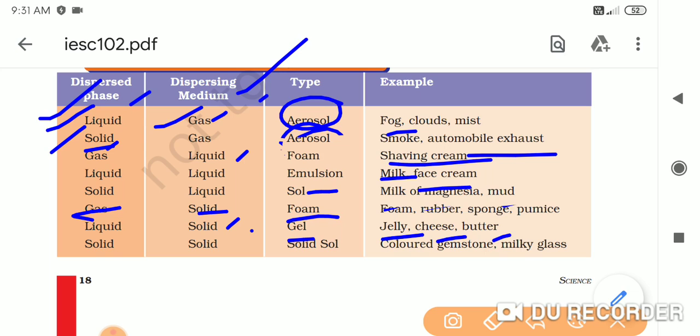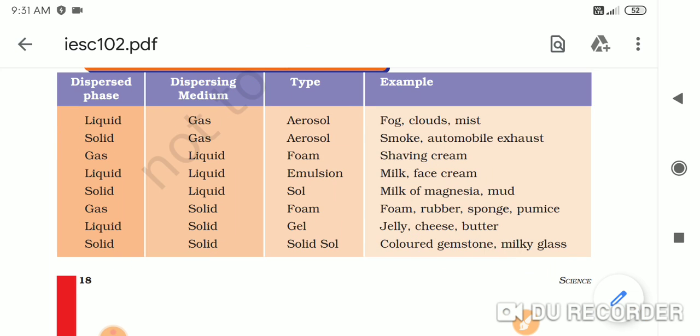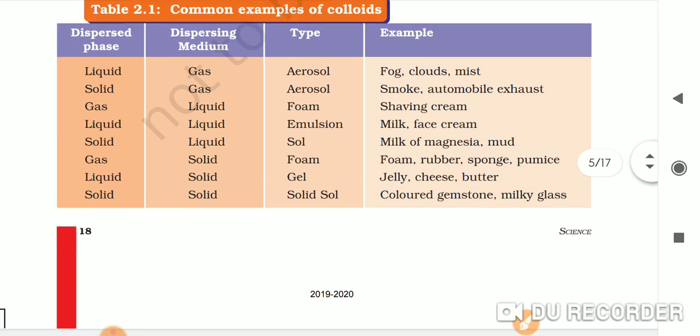Now solid sol is the name of a type of colloid, where dispersed phase and dispersing medium both are solids. Now you can see the examples, colored gemstones, milky glass. Okay, these are the different examples of colloids and their components. Okay, and their day to day life examples are also mentioned here. So the table is very very important, learn it.